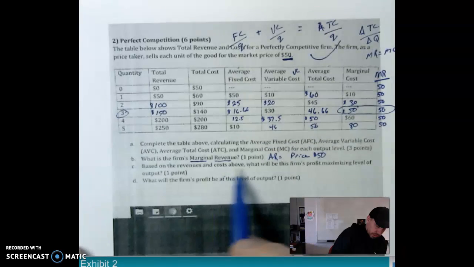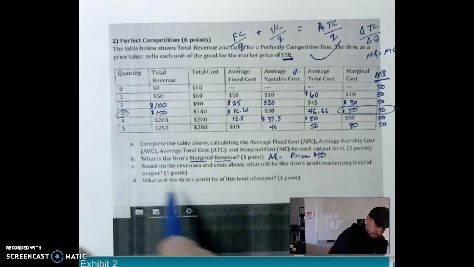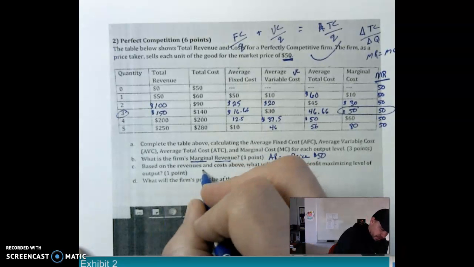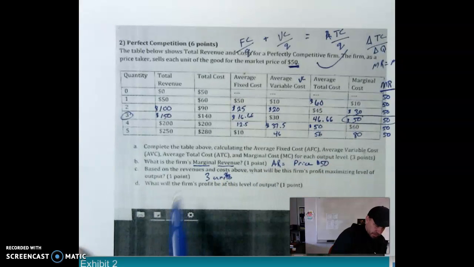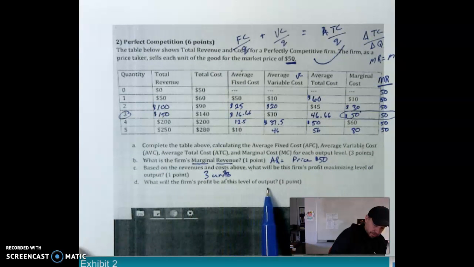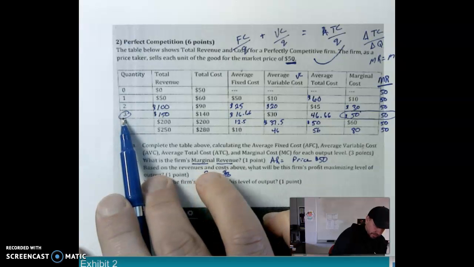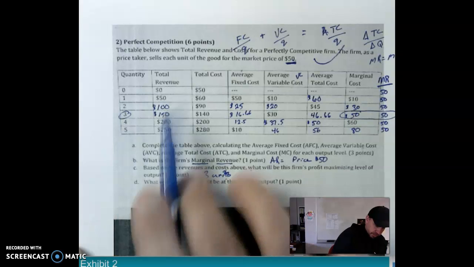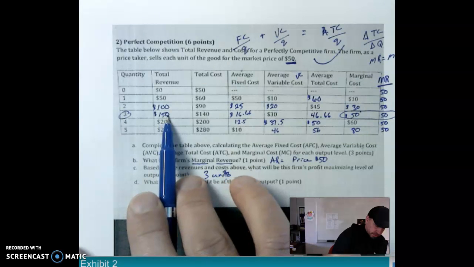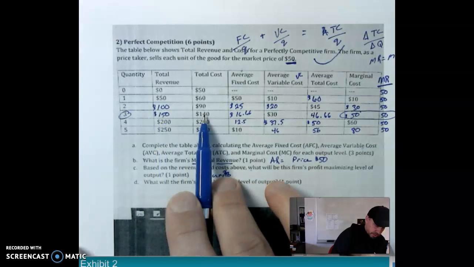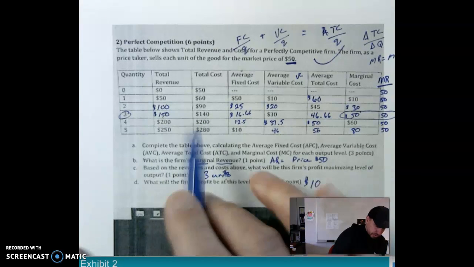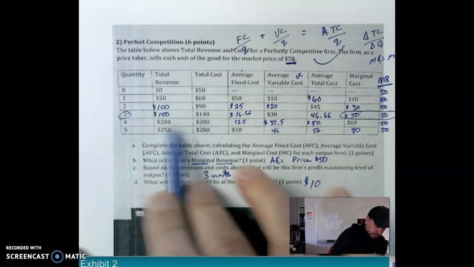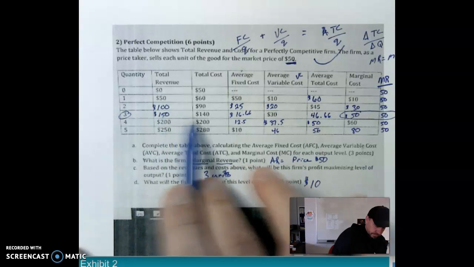So based on the revenues and costs, what will be the firm's profit maximizing level of output? That would be at 3 units. And what will the firm's profit be at this level of output? Well, if it's making 3, sells them at 50 each, that's $150 of total revenue. Its total costs are 140. Profit is going to be the difference between total revenue and total cost, which is 10.